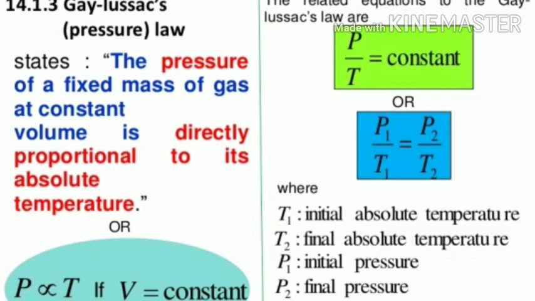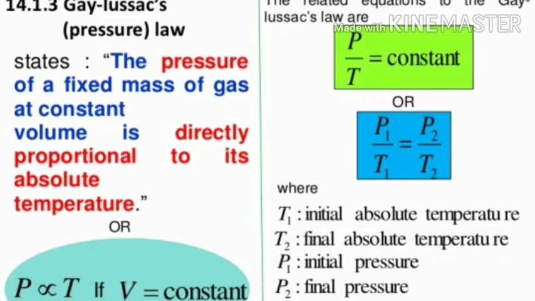Therefore, if pressure changes, temperature changes at constant volume, and if P1 and T1 are initial values of pressure and temperature, then P1 upon T1 is equal to constant, and P2 and T2 are the final values of pressure and temperature of a gas, changed values at constant volume.